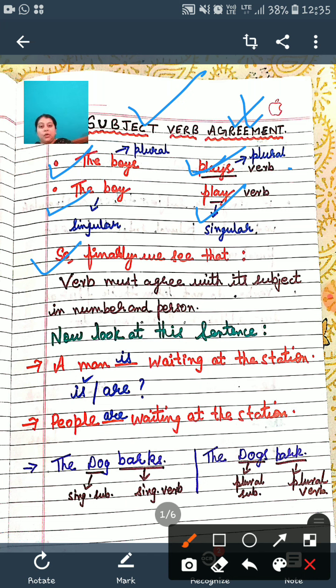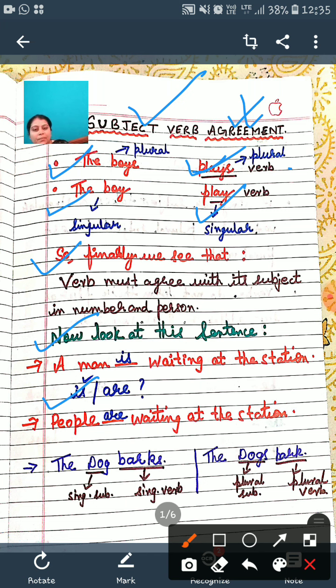Now look at some of the sentences which I made. How to solve these sentences? Suppose, a man dash waiting at the station. I've given two options here, is or are. My question is, a man dash waiting at the station.